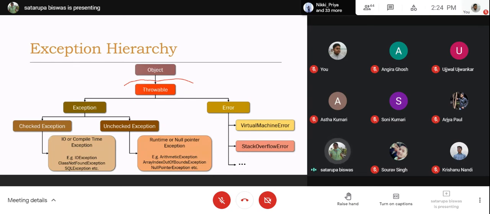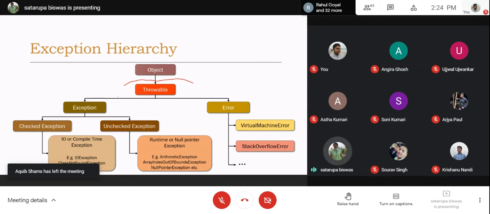So you can see the checked exceptions, IO or compilation time exception. So these are IO exception, class not found exception, SQL exception. These are the category of the checked exception. And under unchecked exception, these are the runtime exceptions, like arithmetic exception, array index out of bounds exception, null pointer exception.